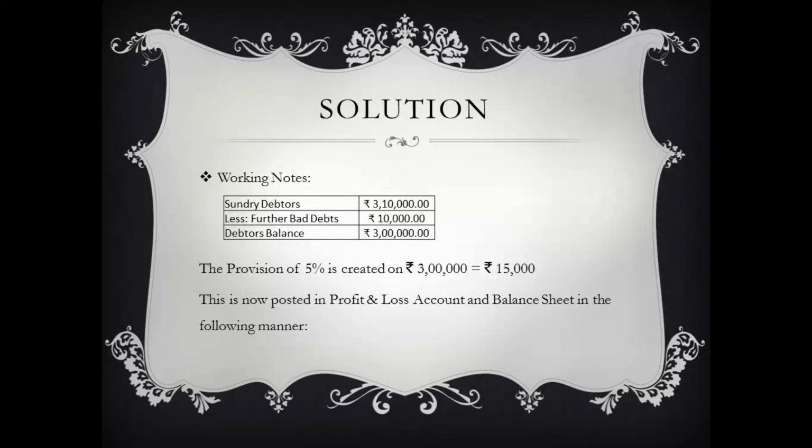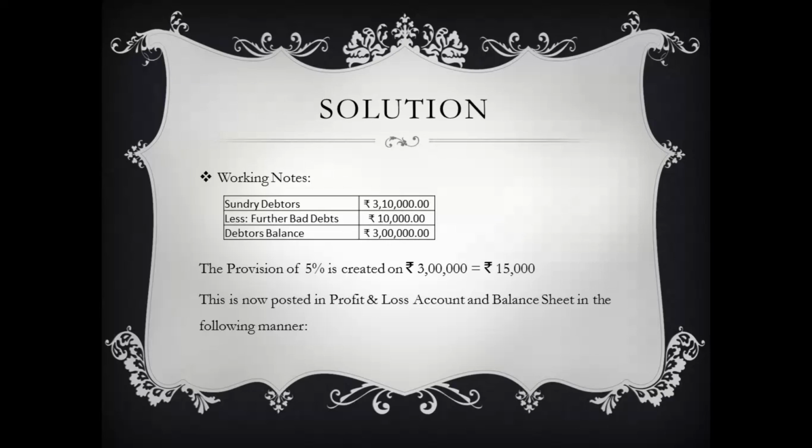Let us go through the working notes now. The step 1 was deduction of the further bad debts which was appearing in our adjustment section from the sundry debtors, which is done. The sundry debtors value given in trial balance was 3,10,000, and from there 10,000 rupees of bad debts has been deducted, and the debtors balance figure which we get is rupees 3 lakhs.